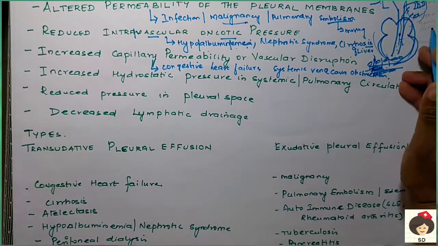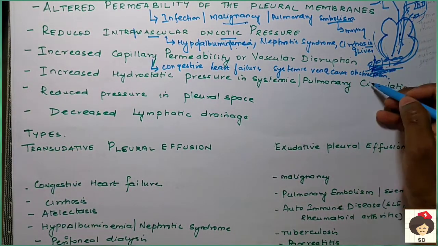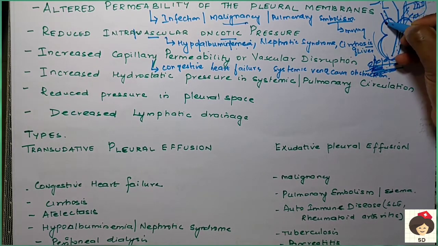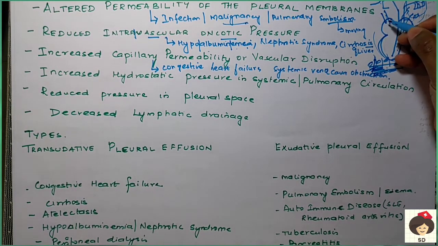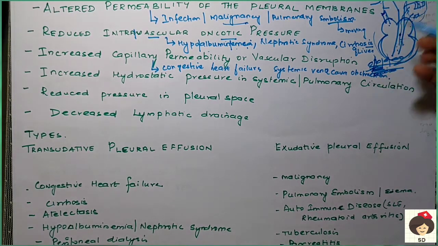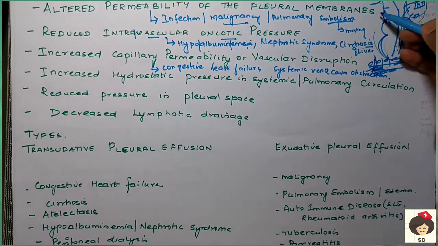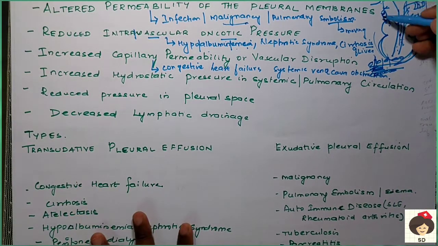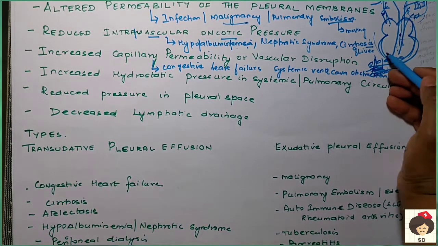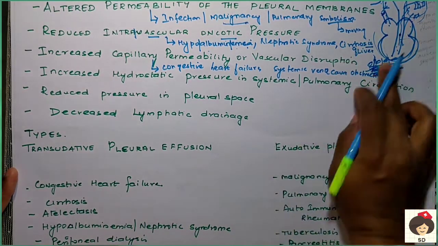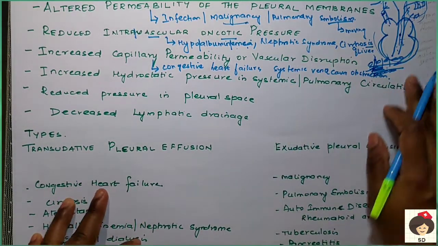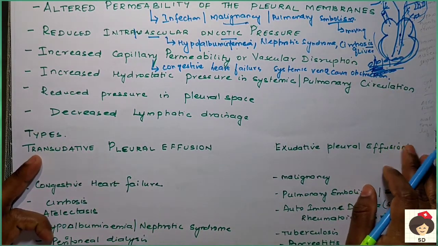Again, systemic vena cava obstruction means any obstruction in the vena cava that is coming to the right atrium. With any obstruction in the vena cava, the veins will start dilating, and when the veins are dilated, since the lung is nearby, the fluid will go into the pleural space or into the pericardial space, that is in the heart. So effusion can occur anywhere.